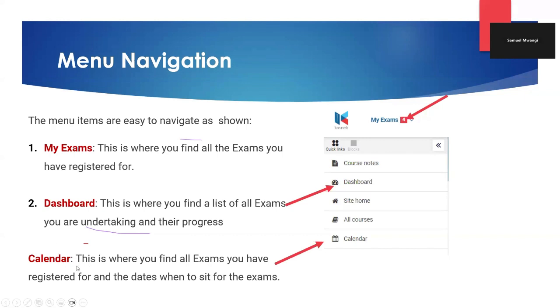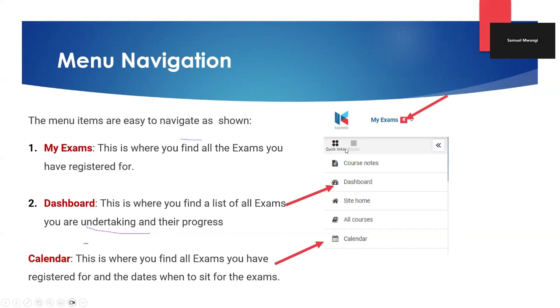Then equally, we will have a tab called calendar. That's now as a standalone item. And still on this calendar, you are still again able to see the exams that you have registered for. So the baseline is on all these tabs, whether you are on My Exams, whether you are on dashboard, or whether you are on calendar, the common word that you're finding is that we have exams that you have been booked for.